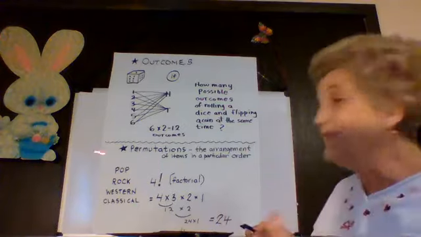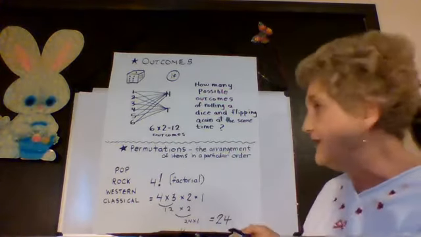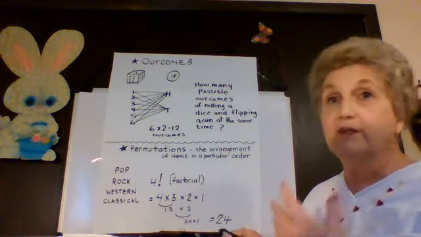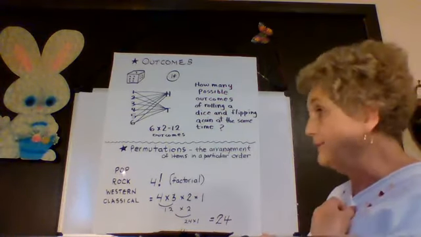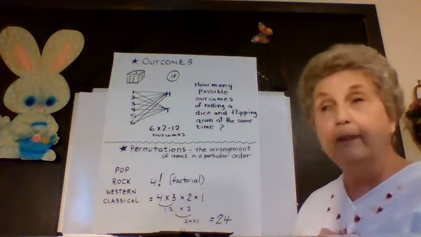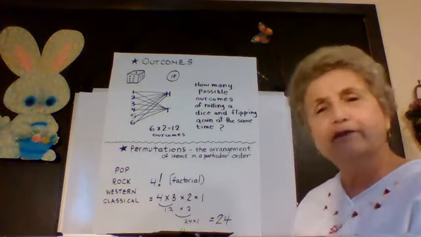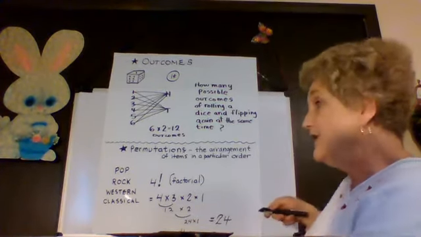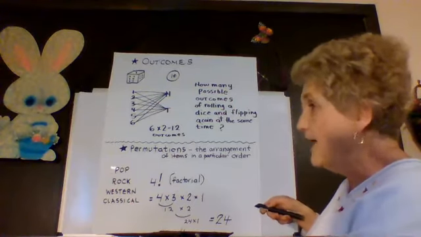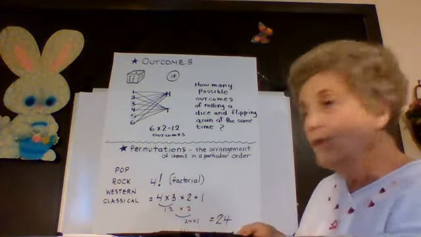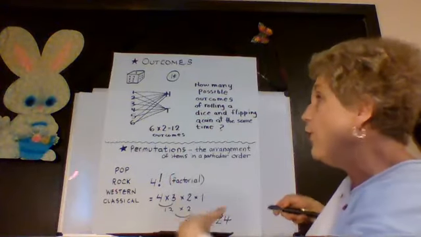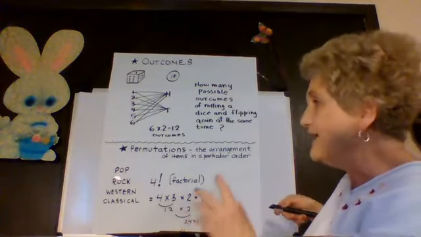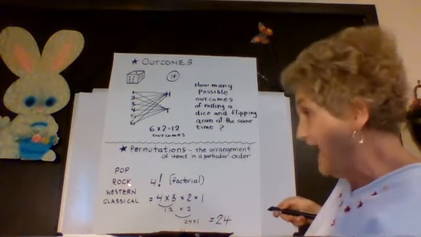A permutation is nothing more than arranging items in a particular order. Let me give you an example. Let's say I wanted to write a report on my favorite kinds of music, and I have 4 kinds: pop, rock, Western, and classical. But what should I talk about first? Should I have pop go first, then rock, Western, and classical in that order? Or maybe classical first, then Western, rock, and pop. Or what if rock goes first? I want to know the possible number of arrangements I could have. How many different ways could I talk about my 4 favorite kinds of music?